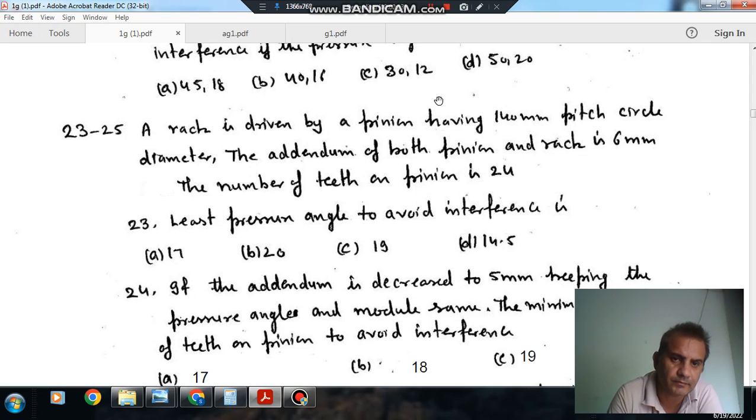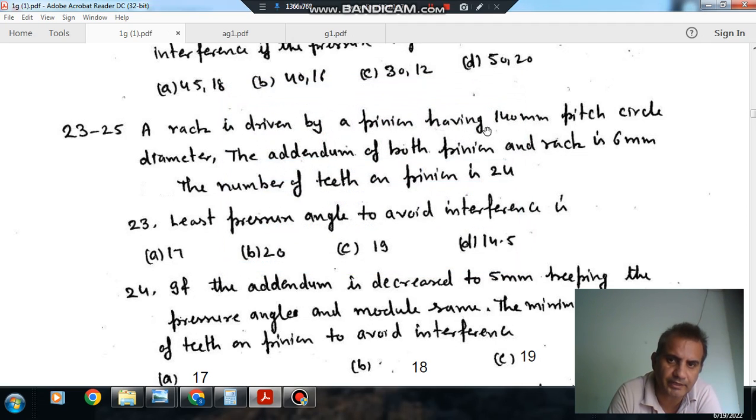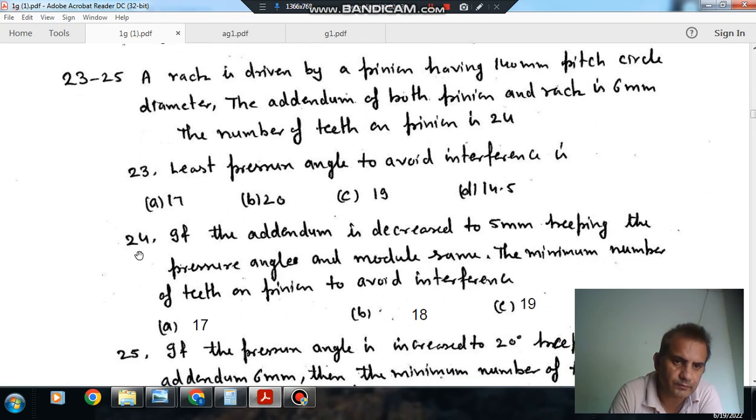The statement is: a rack is driven by a pinion having 140 pitch circle diameter. The addendum of both pinion and rack is 6 mm. The number of teeth on the pinion is 24. The least pressure angle to avoid interference is: option A 17, option B 20, option C 19, option D 14.5.